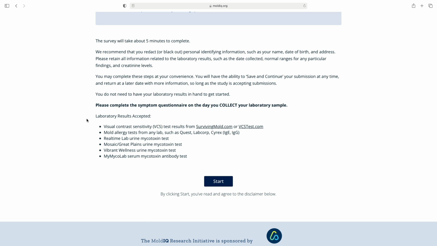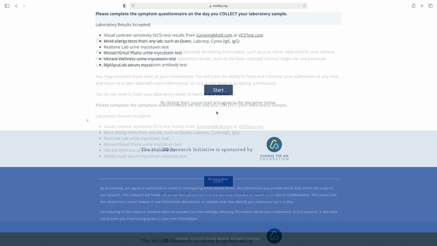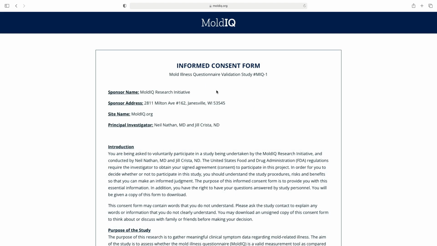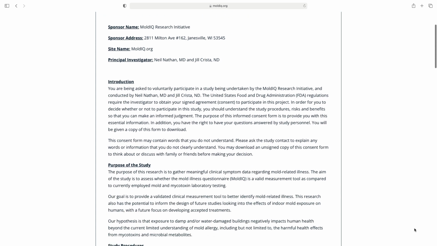Here are laboratory results that we're accepting for the study. All you need to do to get started is read the quick disclaimer below and press start. The first phase of the study is to validate the mold illness questionnaire. Because this study is IRB approved, we need you to sign a consent form. You can download a copy of the form.